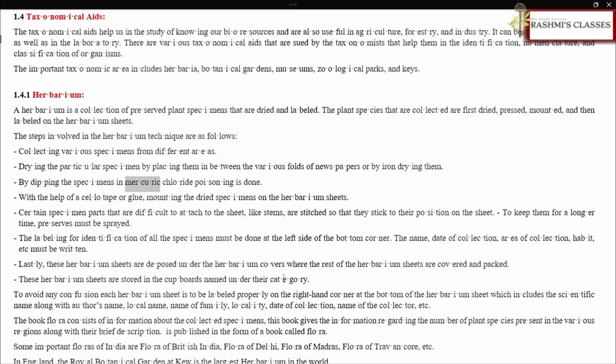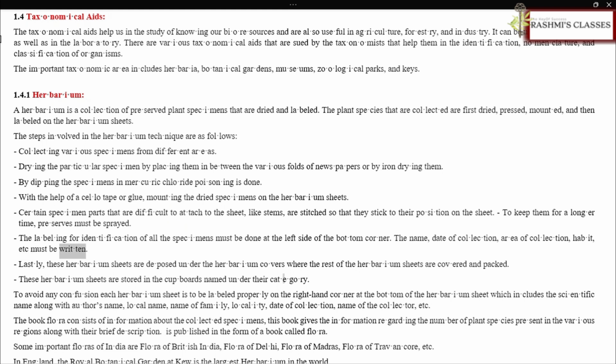By dipping the specimens in mercuric chloride, poisoning is done. With the help of a cello tape or glue, mounting the dried specimens on the herbarium sheets. Certain specimen parts that are difficult to attach to the sheet, like stems, are stitched so that they stick to their position on the sheet. To keep them for a longer time, preservatives must be sprayed. The labeling for identification of all the specimens must be done at the left side of the bottom corner. The name, date of collection, area of collection, habit, etc.